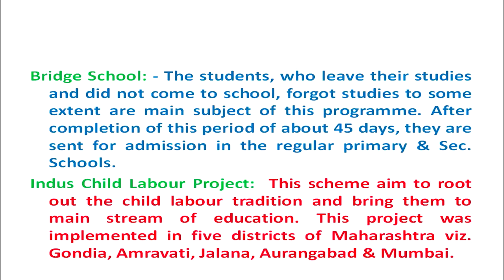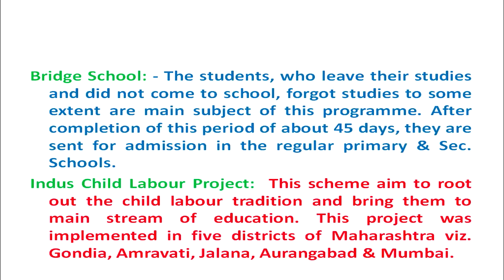Another project was Indus Child Labour Project. This child labour project was to root out the child labour tradition and bring the children who are working back to the mainstream of education. This project was implemented in 5 districts of Maharashtra, and these 5 districts were Gondia, Amravati, Jalna, Aurangabad, and Mumbai.